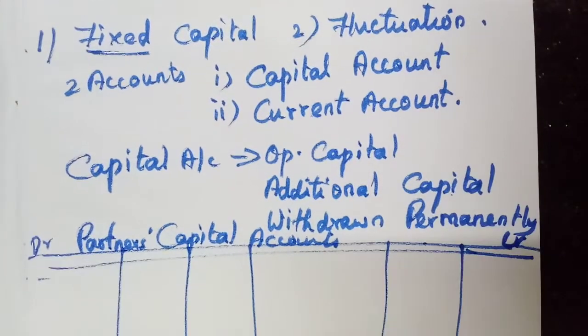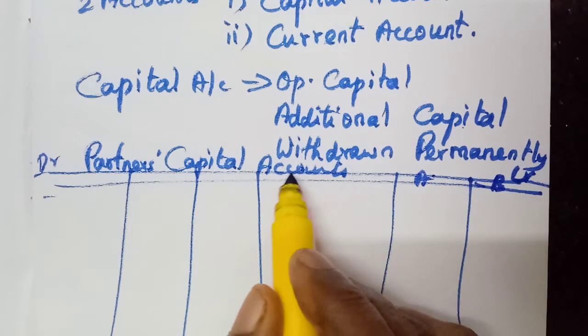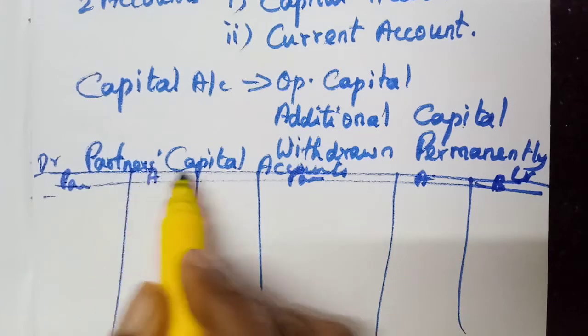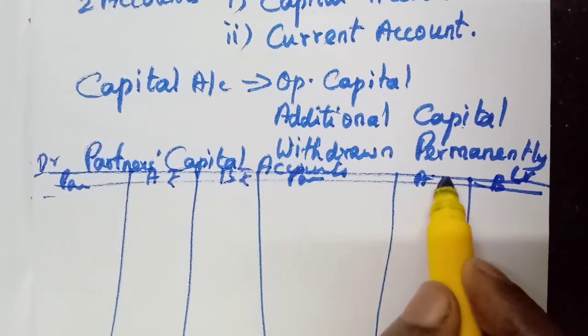If it is two partners, there are 1, 2 columns on the credit side, then again 1, 2 on the debit side. Then debit, credit. Then if the two partners are named A and B, we have to show them separately. Then particulars, A, B. Rupees you have to write, the amount.